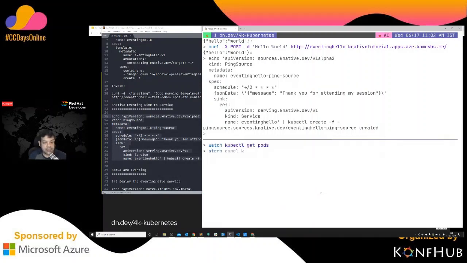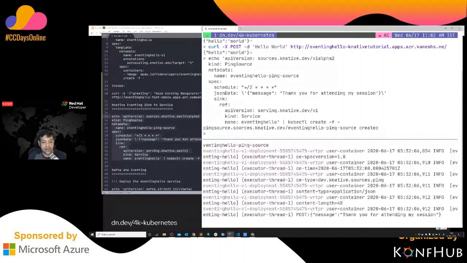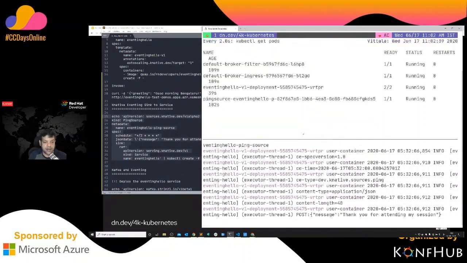I say it's done. I say eventing hello, and then you see this message coming up here for this particular service. This is because my application has received the service right now. But ideally, let's go and watch the pods also in this case. Watch kubectl get pods. When I watch the pods right here, what happens?